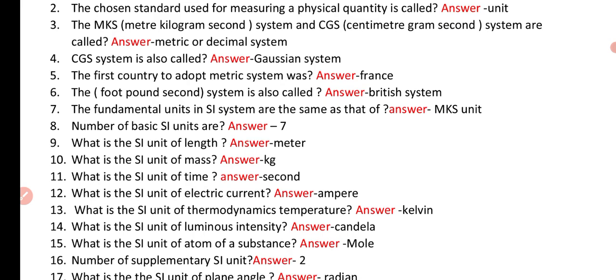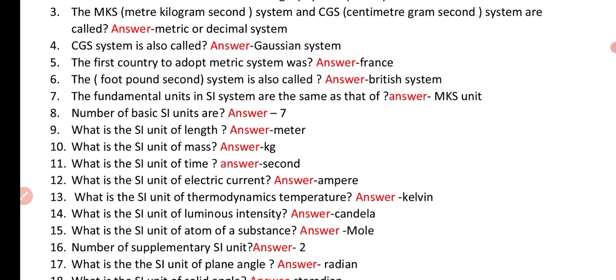Question number 7. The fundamental units of the SI system are the same as that of. Answer: MKS units. Question number 8. Number of basic SI units are. Answer: 7. Question number 9. What is the SI unit of length? Answer: meter. Question number 10. What is the SI unit of mass? Answer: kg.